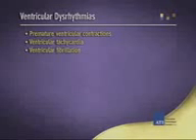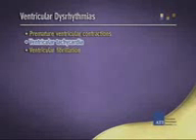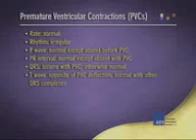To review, all symptomatic bradycardias are treated the same, either with atropine or pacemaker insertion. Ventricular dysrhythmias include premature ventricular contractions, ventricular tachycardia, and ventricular fibrillation.